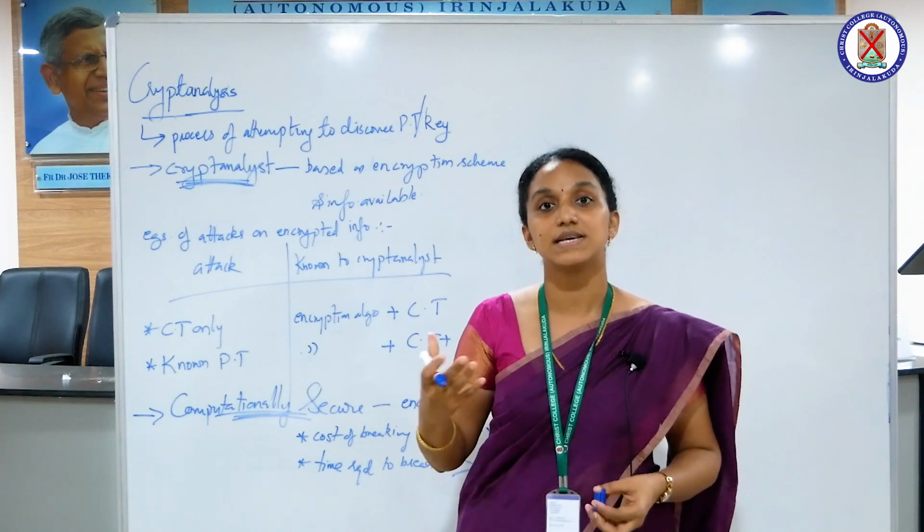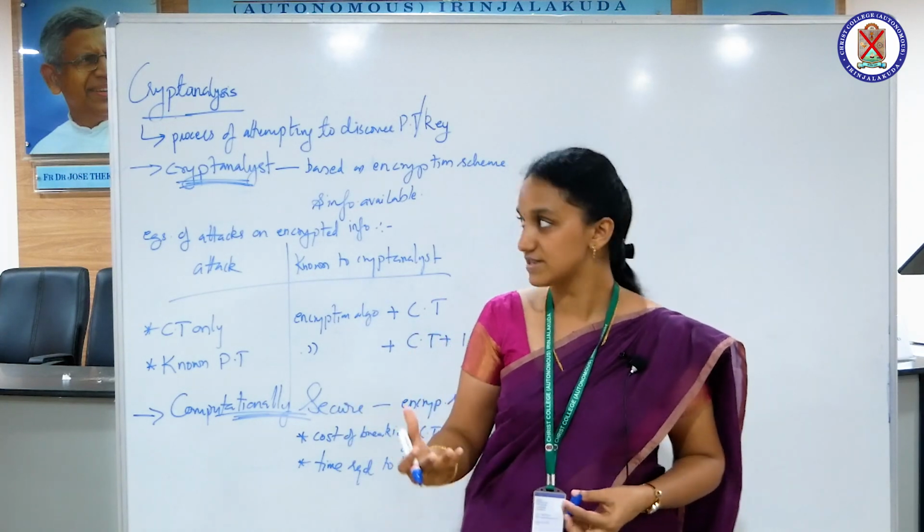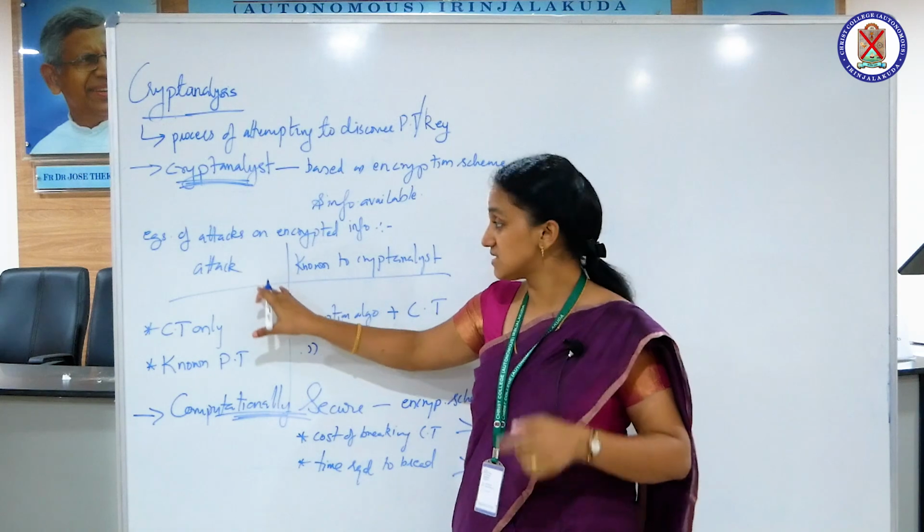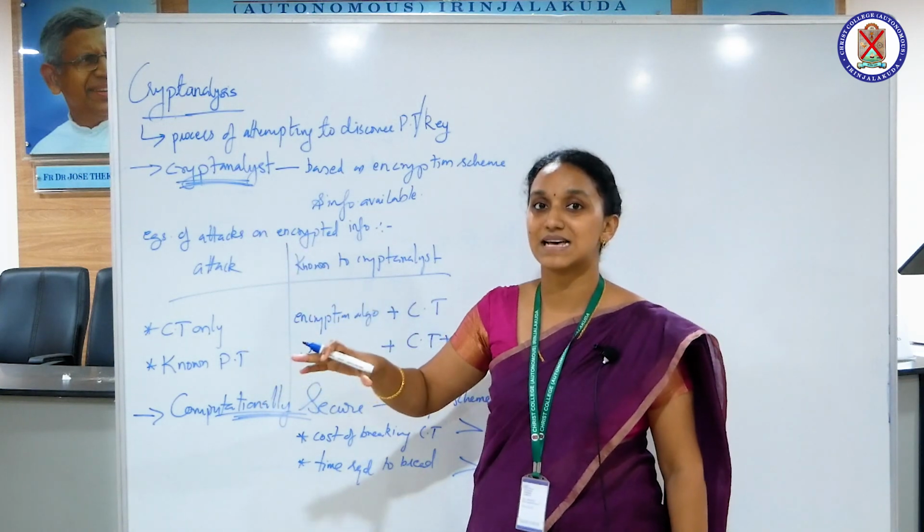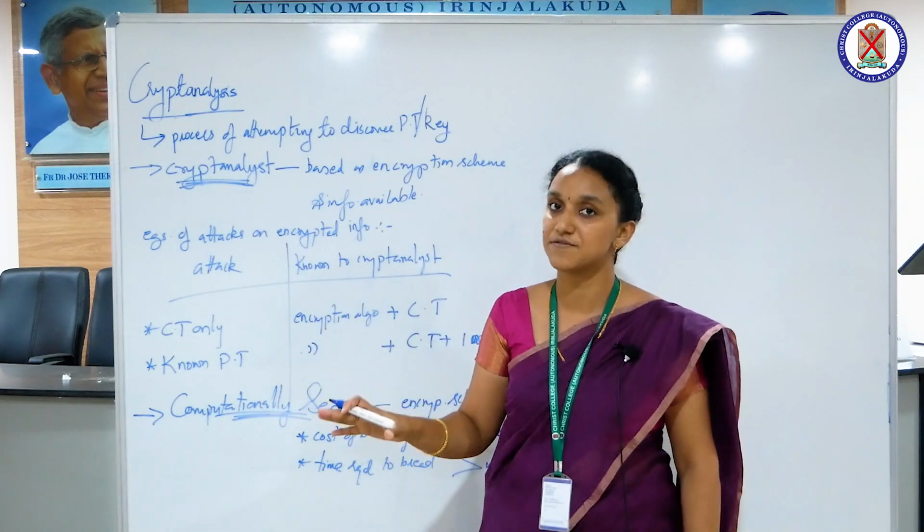The strategy the cryptanalyst uses is based on the encryption scheme that is being used as well as what information is available to him. For example, let's see here. These are just two examples of attacks that can be seen on the encrypted information.